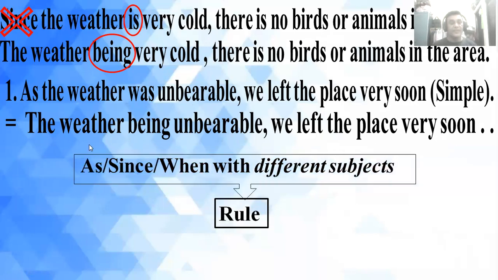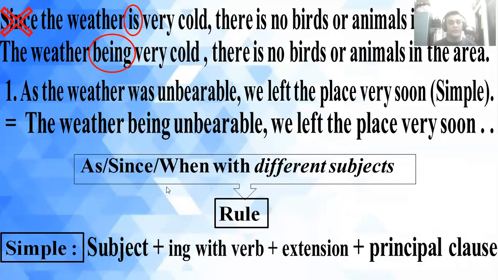So, as, since, when with different subjects rule. Simple sentence: subject plus verb-ing plus extension plus principal clause.